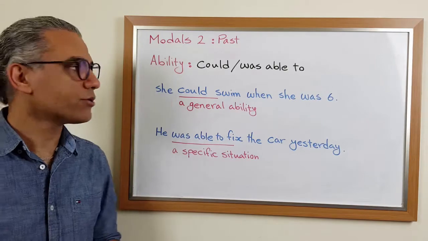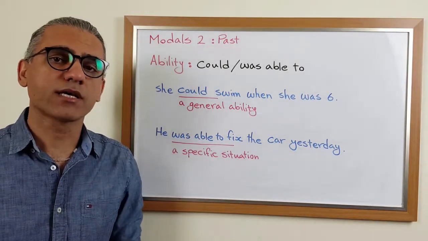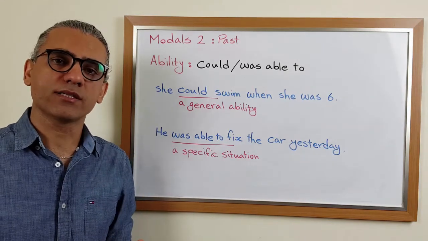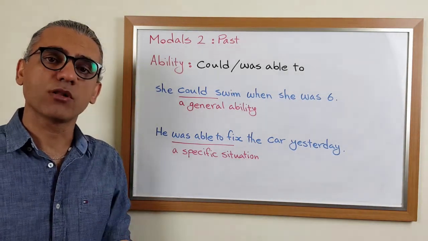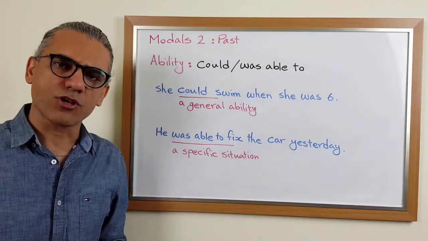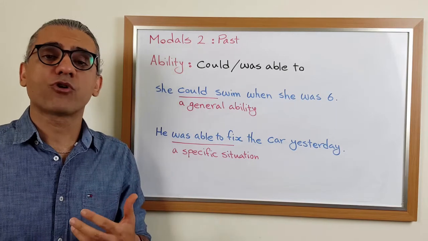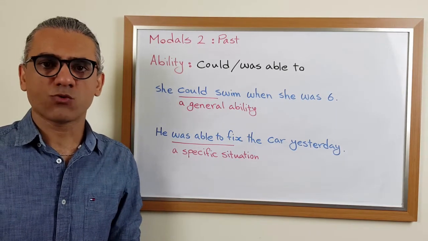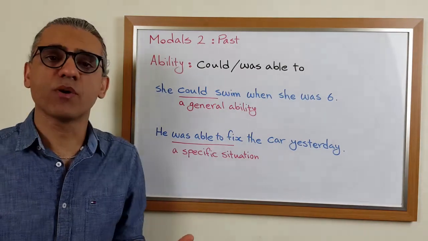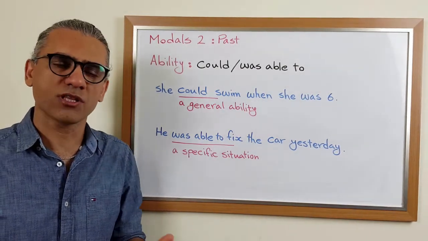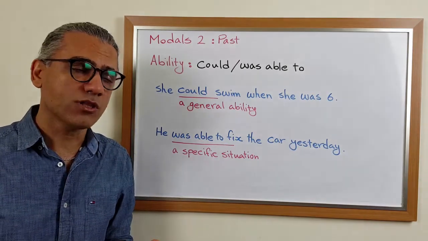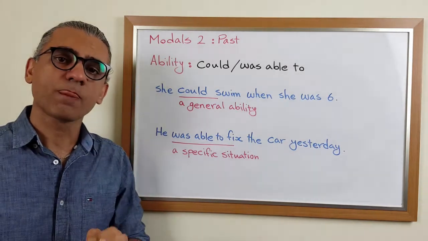Today we want to talk about modal verbs again, just like our previous lesson. But it was about modals in the present. Today we want to talk about modals in the past. And actually we said that in the previous session we use modal verbs for functions in English. And we named several functions like ability, probability, obligation, suggestion, and so on. We reviewed them in the present in the previous session. Today, we want to review them in the past.